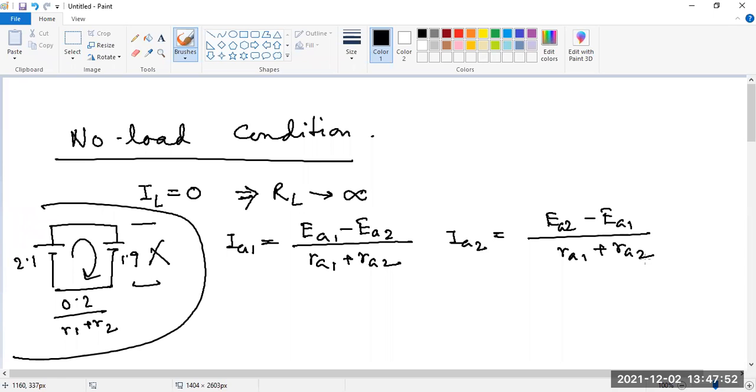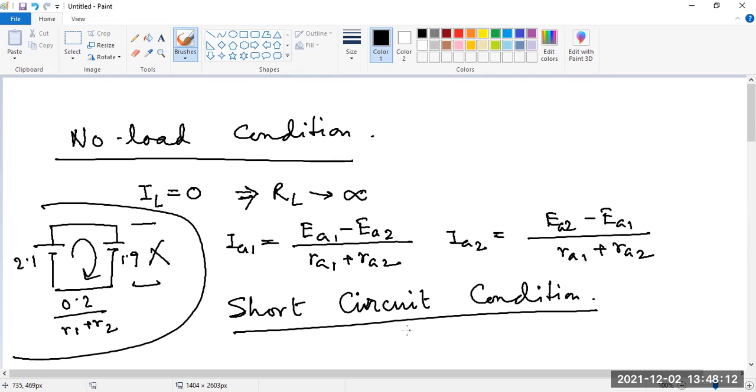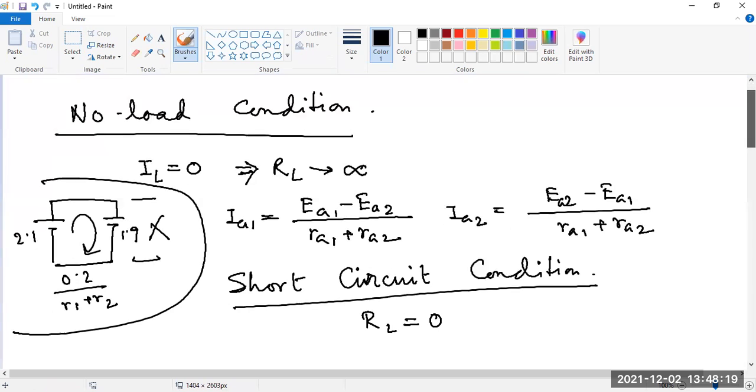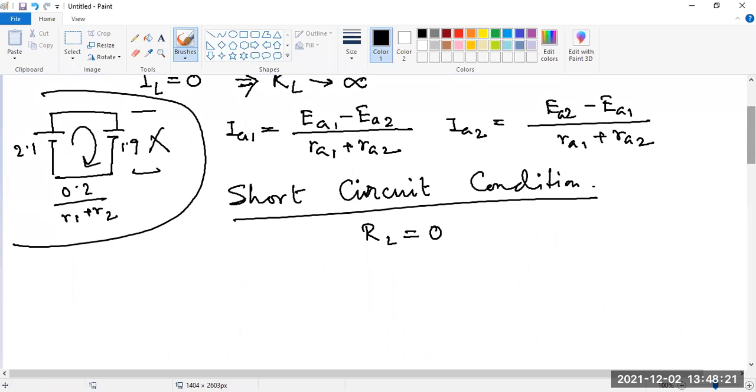Okay, so one condition is the no load condition, another is the short circuit condition. What do you mean by short circuit condition? RL equal to 0, close to 0. And then what will be the currents? Let me know.